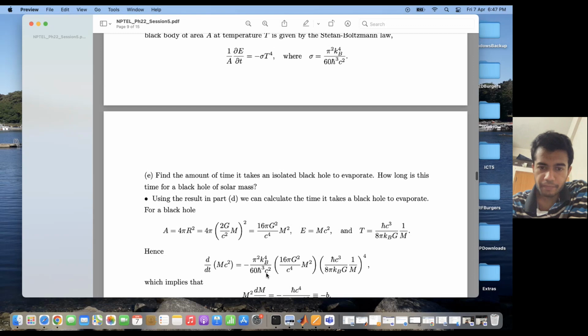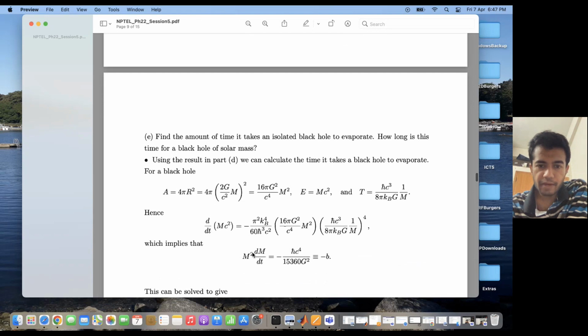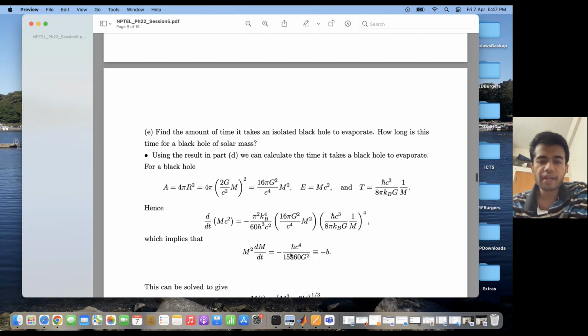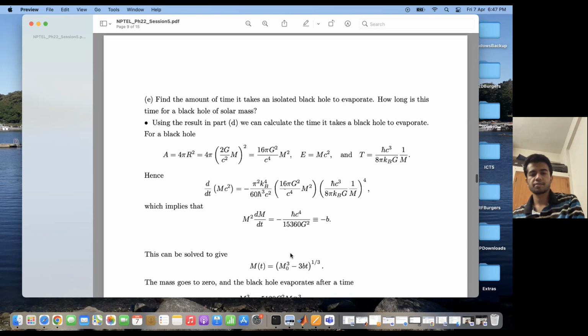So this is sigma, this is area, and this is T to the power 4. This implies that M square dM/dt is equal to this particular quantity. So I get a differential equation which describes how fast the mass of an isolated black hole decreases with time.